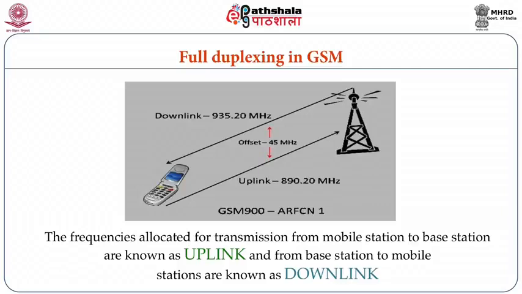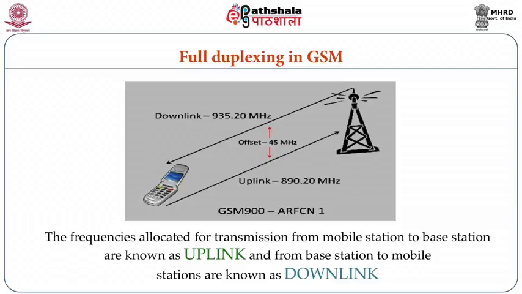Therefore, the frequencies allocated for speaking and listening should be separated from each other. So in mobile phone technologies, the frequencies allocated for transmission from mobile station to base station are known as uplink frequencies, and from base station to mobile stations are known as downlink frequencies.